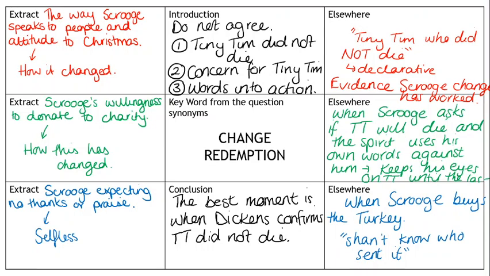So in my 3 extract paragraphs, I'm going to talk about the way Scrooge speaks to people and his attitude to Christmas and how it's changed. I'm therefore going to be talking about elsewhere. I'm going to talk about the beginning of the novella, but I'm going to focus on the fact that this extract is showing how much Scrooge has changed, because this is what it was like and this is what he's like now. My second point for my extract paragraphs is going to be about his willingness to donate to charity.